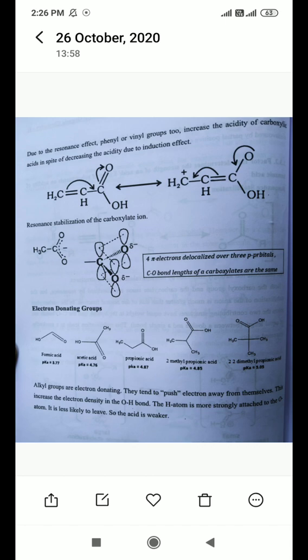Okay, understood? Don't forget to write an example under any point.